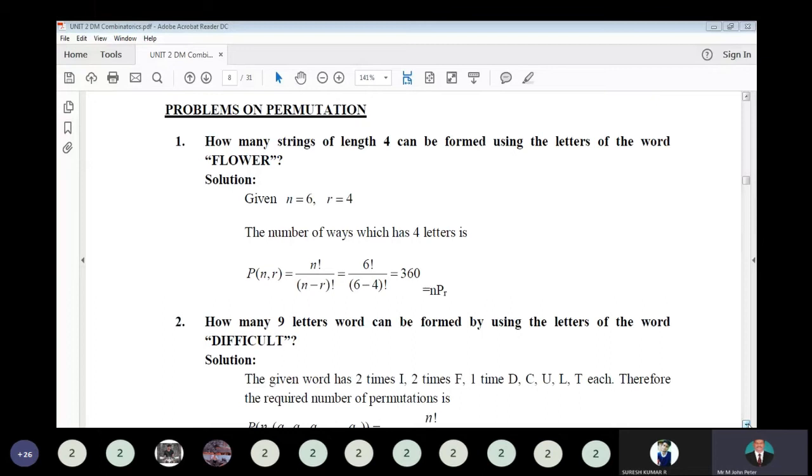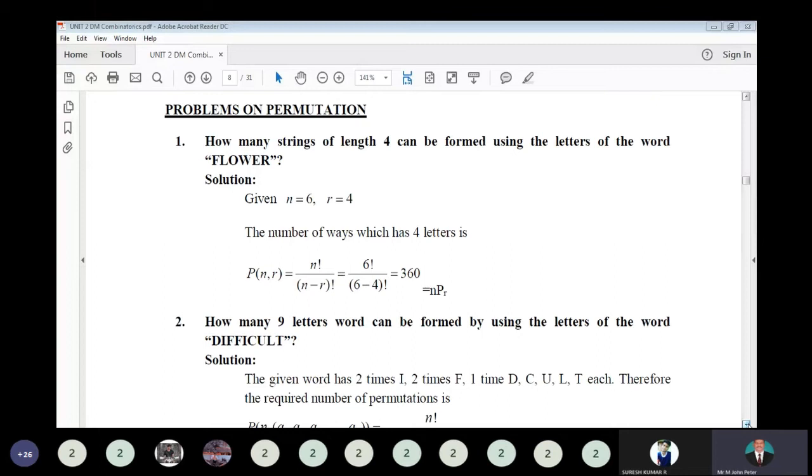There are 6 letters, and we are picking 4 letters at a time. So how many different strings of length 4 can be formed? From the 6-letter word flower, a 4-letter word with or without meaning. When you form such a word, how many different combinations can you make?